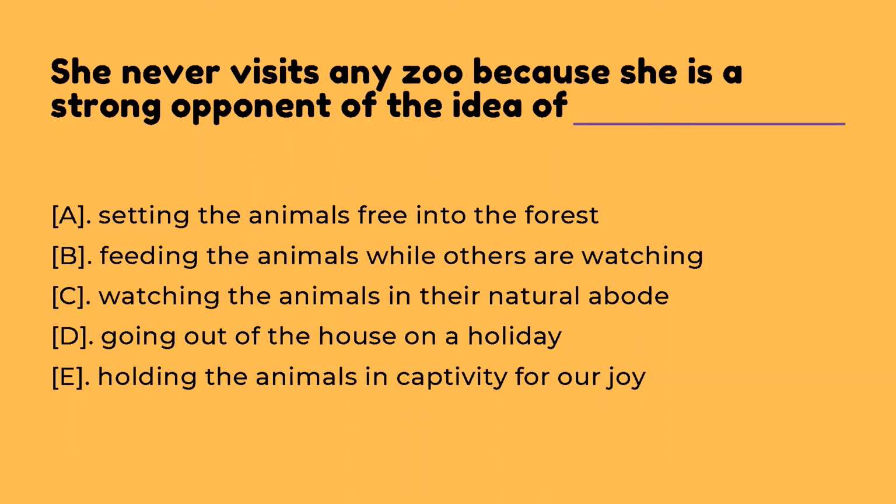Option E looks like something we had in mind before looking at the options, because holding the animals in cages just for our pleasure is not a good idea, and she's a strong opponent of that idea, and because of that she does not visit any zoo. So option E looks like the most correct answer. Let us check. Option E is certainly the correct answer.